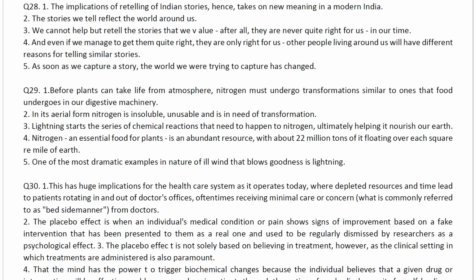First, the implication of retelling Indian stories, the stories. This is the stories we cannot. Number 1, knock off, easy, damn easy. I will be doing this, by the way, again. But understand, how am I going ahead with this? Now, the question is, should you be picking this or you should not be picking this?